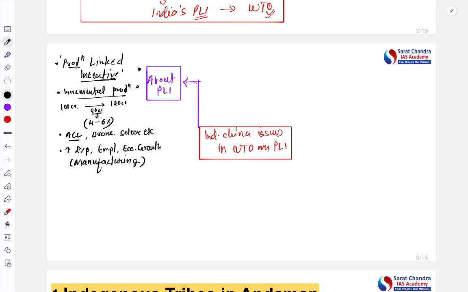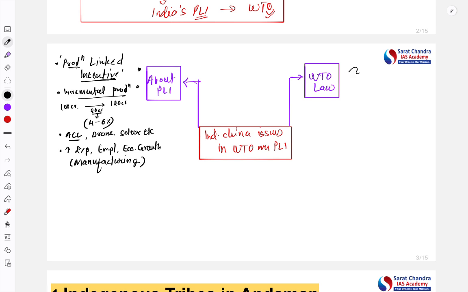Now let's understand what is the law in the WTO which China is claiming that it's violating by this PLI scheme. WTO law. See, WTO actually contains a number of agreements. For example, the Agreement on Agriculture, and there is GATT, the General Agreement on Tariffs and Trade. Such kinds of agreements are there.